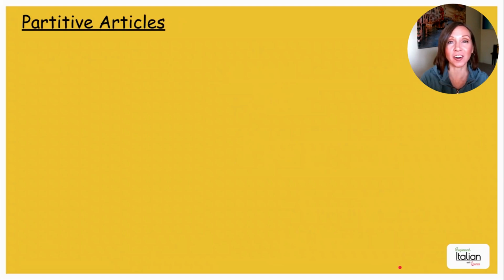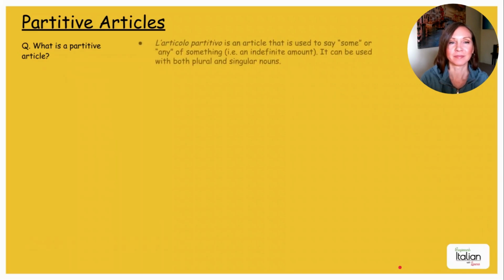Okay, partitive articles. What the heck is a partitive article? L'articolo partitivo is an article that is used to say some or any of something, i.e., an indefinite amount. It can be used with both plural and singular nouns.